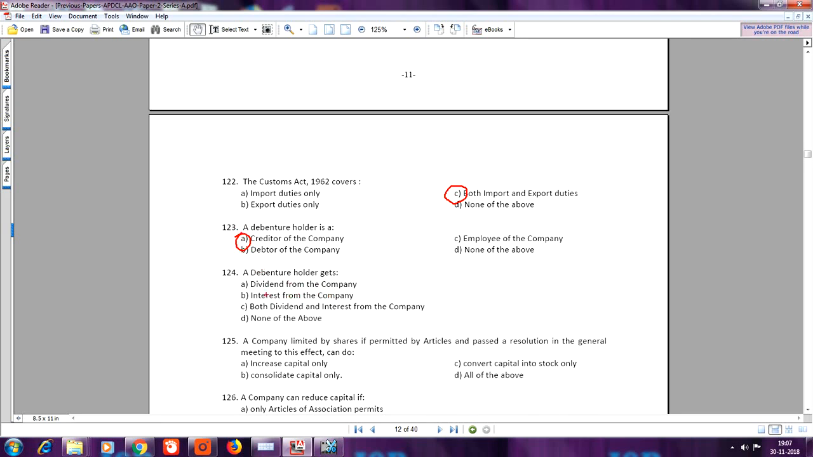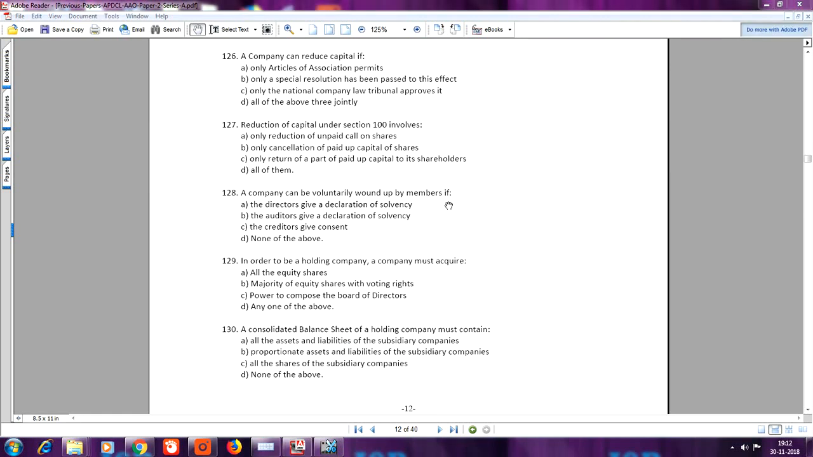Question number 125. A company limited by shares, if permitted by articles and passed by resolutions in the general meeting to this effect, can do, your answer is D, all of the above. Question number 126. A company can reduce capital if, your answer is D, all of the above three jointly. Question number 127. Reduction of capital under section 100 involves, your answer is D, all of them.